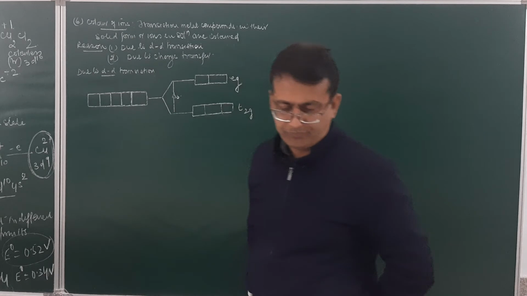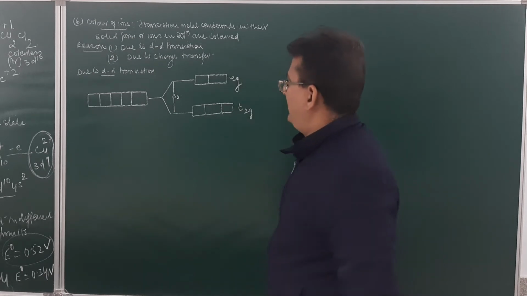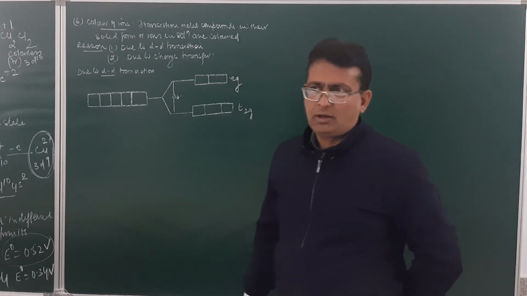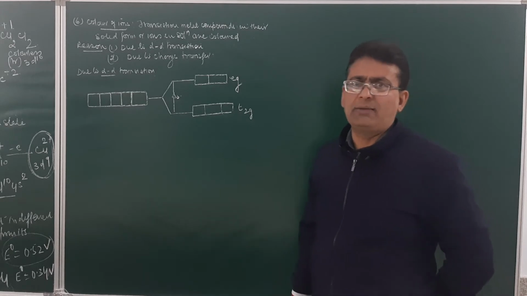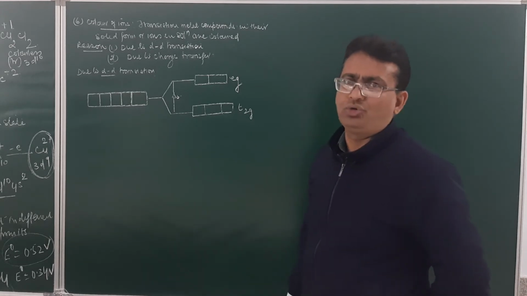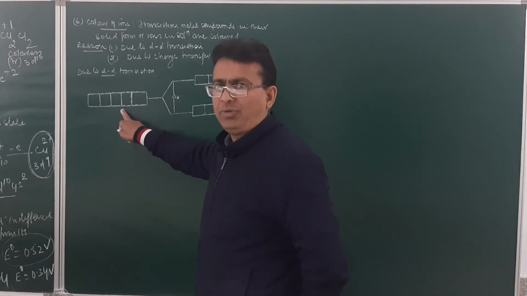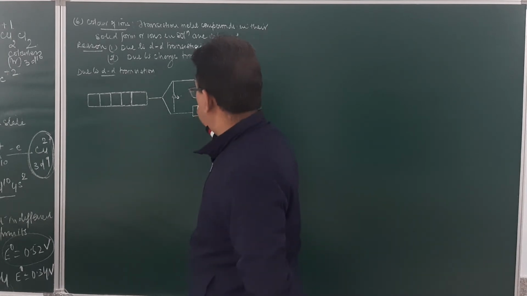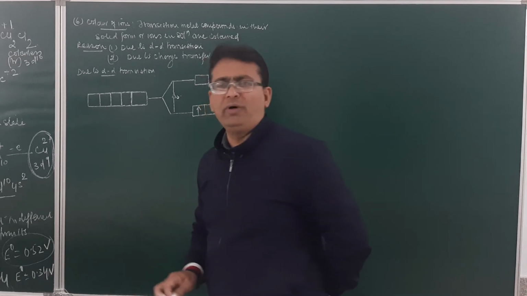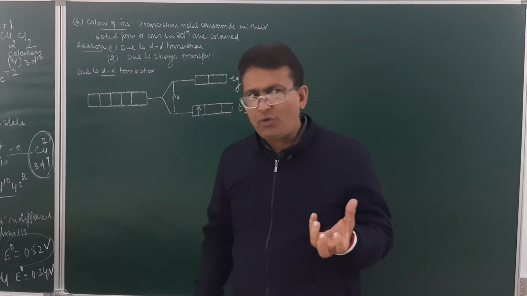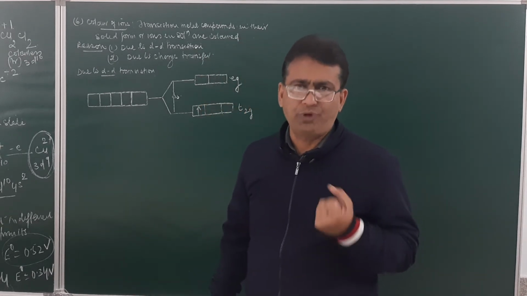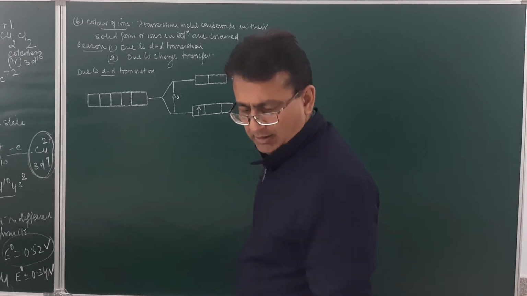Now what happens? When I say that the colored compounds of a transition element are due to d-d transition, what do I mean by this? Suppose the electron in this degenerate orbital is in the lower energy T2g orbital. Now when it absorbs energy from light, what happens?